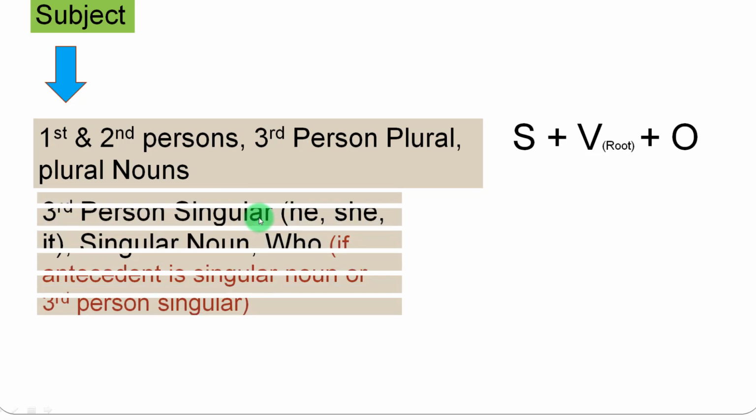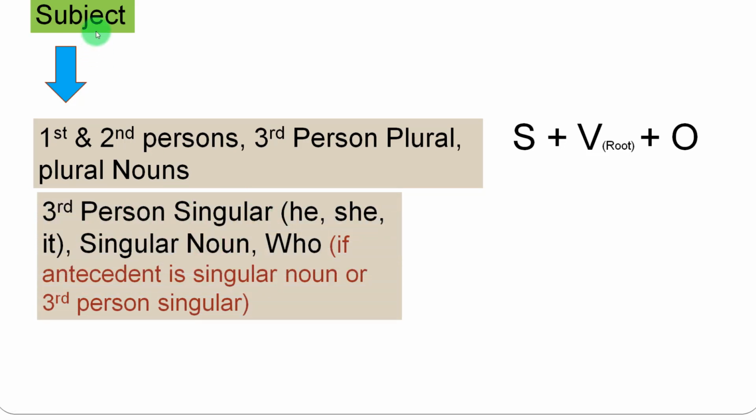But if we have a third person singular as subject, such as he, she, or it, or any singular noun as subject, or if we have who as subject, and we already know that who is a relative pronoun, it is used to add more meaning to the antecedent noun or pronoun. So if the antecedent is a singular noun or third person singular, and that who is representing that antecedent, then we are going to use this formula.